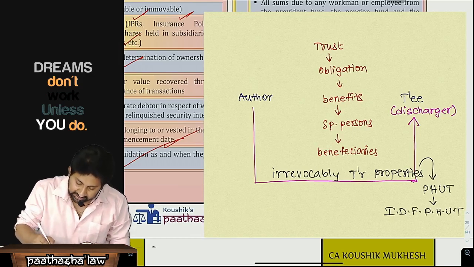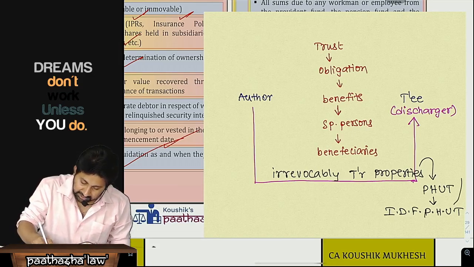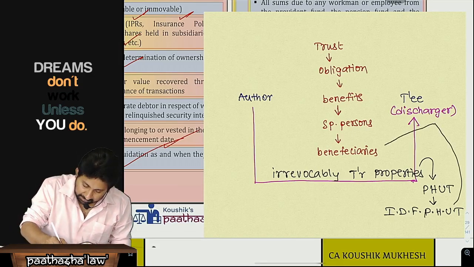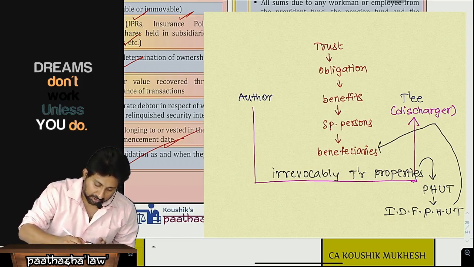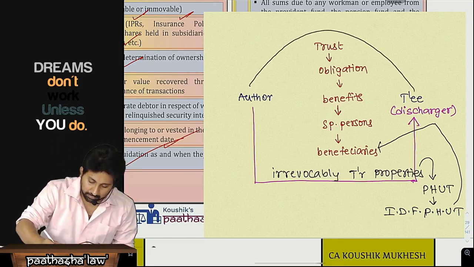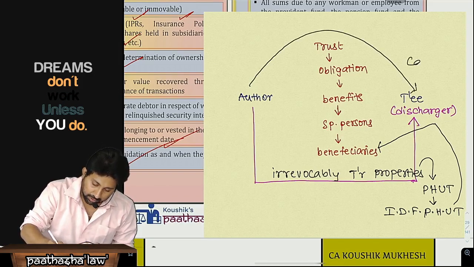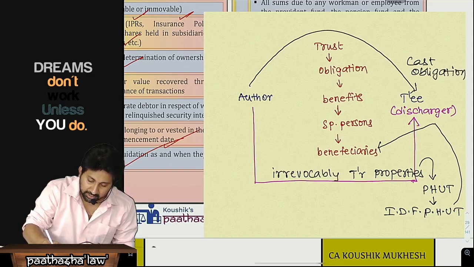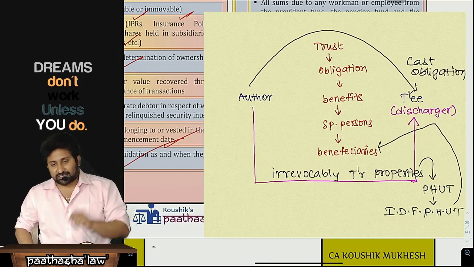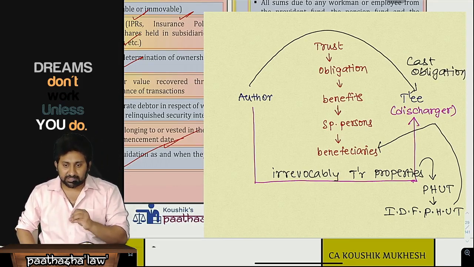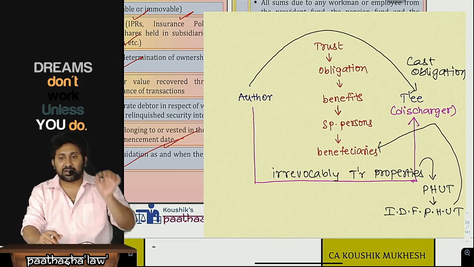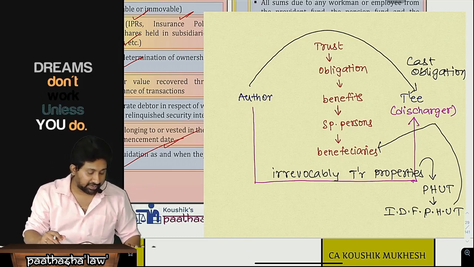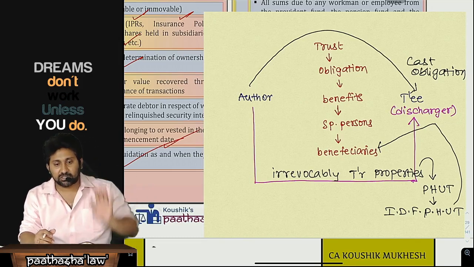This income the trustee will utilize for the benefit of beneficiaries. So the author will cast the obligation on the trustee. Trust is an obligation to provide benefits to special persons called beneficiaries. The author creates the trust and casts the obligation to provide the benefits on a trustee. The trustee will discharge the obligations.